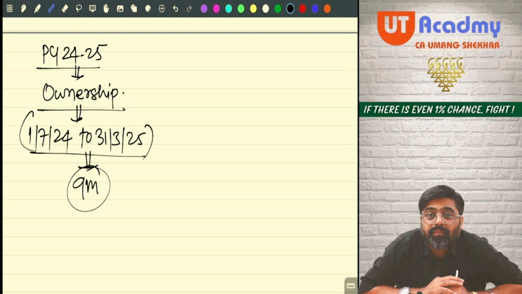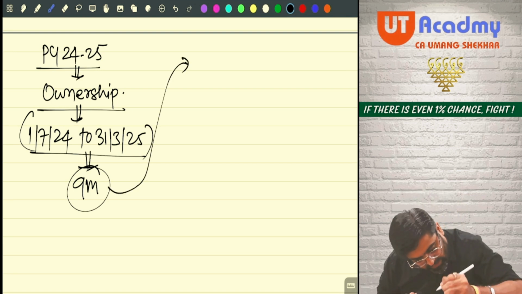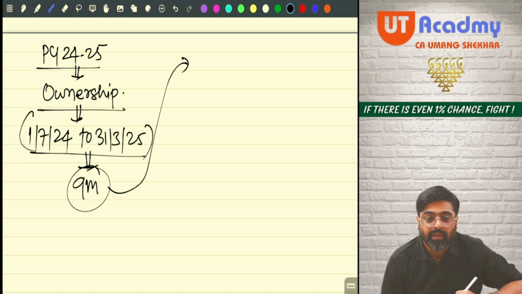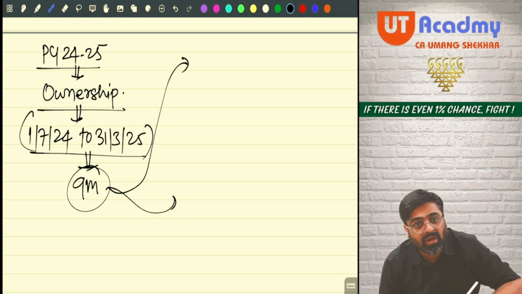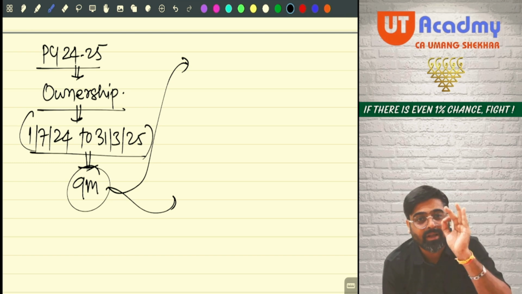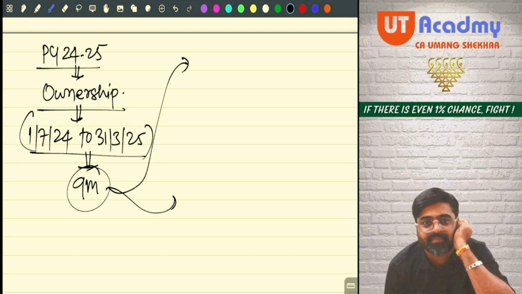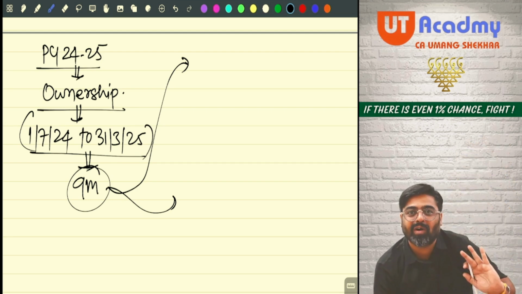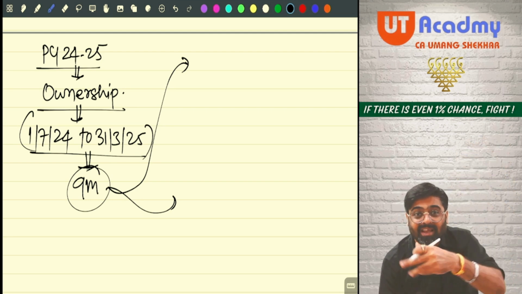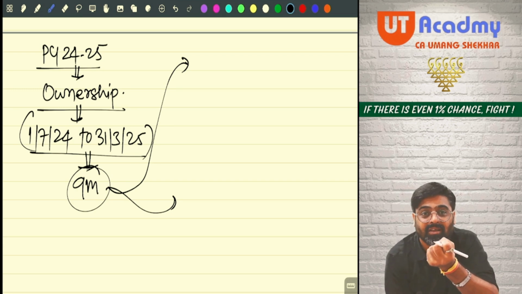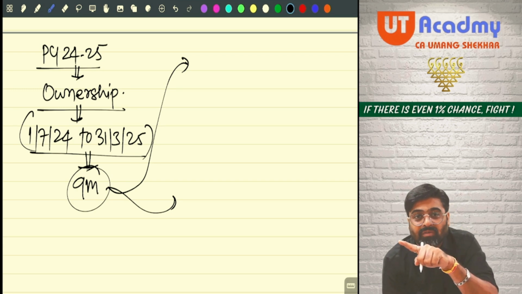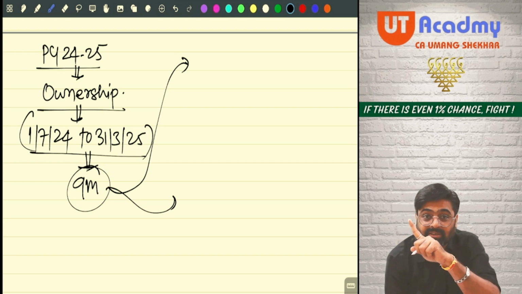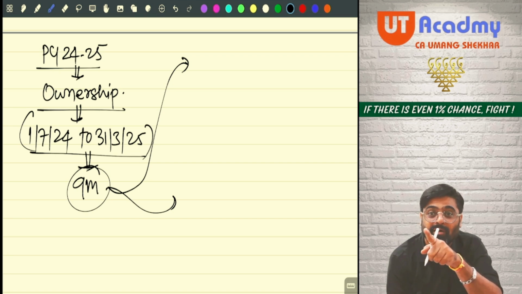Yes or no? Can I let out the property for the entire 9 months? Can I let out the property for 7 months out of 9 months? I cannot let out this property for more than 9 months because I don't have ownership for more than 9 months. From next year onwards, I can let out the property for the full year. But this is the first year in which this source of income is coming into existence. The first year for a new source of income can be a period of less than 12 months. First lecture, remember. The first previous year of a new source of income can be a period of less than 12 months.